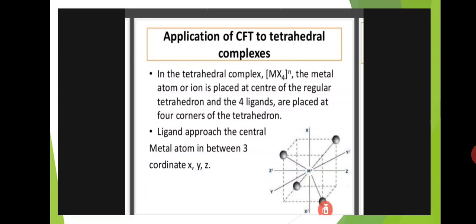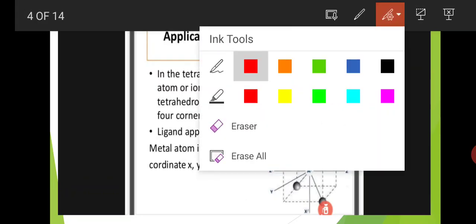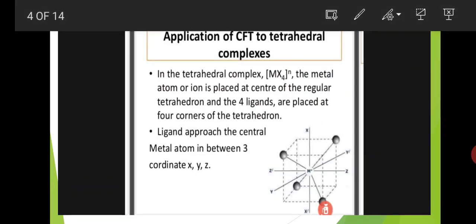And next is applications of crystal field theory. First is application of crystal field theory in tetrahedral complexes. In the tetrahedral complex MX4, the metal atom or ion is placed at the center of the regular tetrahedron.